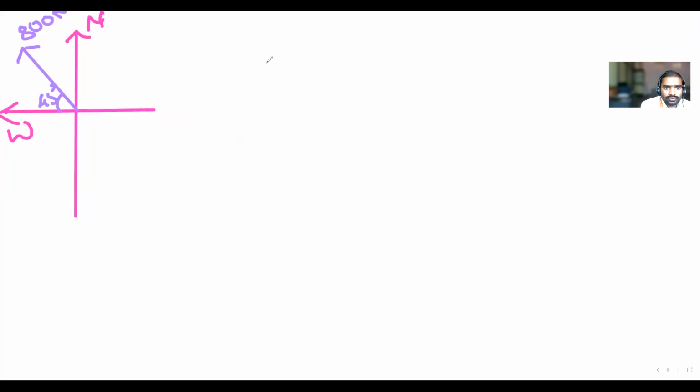So now how to solve this one? Tell me its horizontal component. Fx, sir, is equal to negative. First you have to write this, horizontal component.